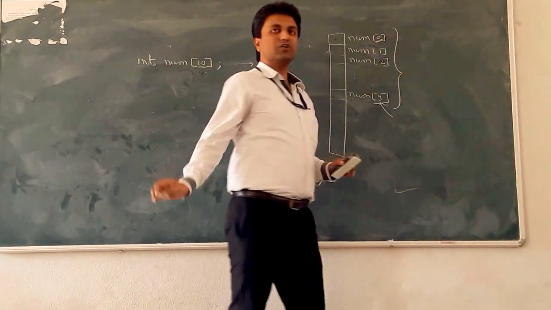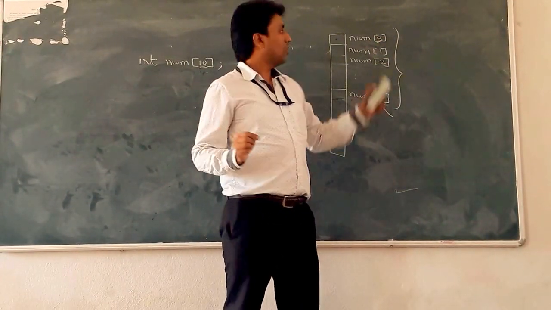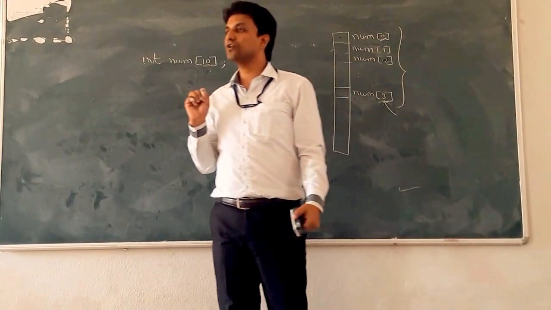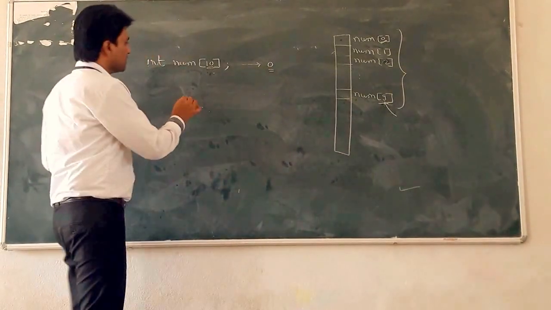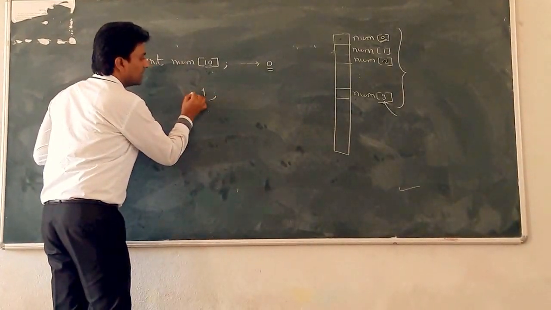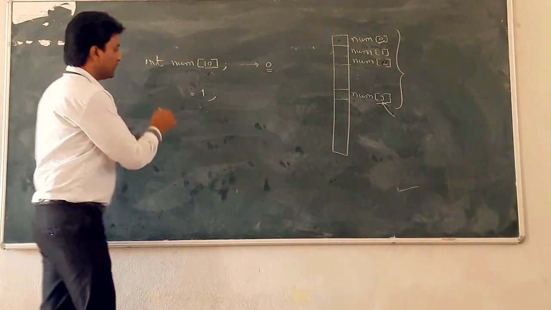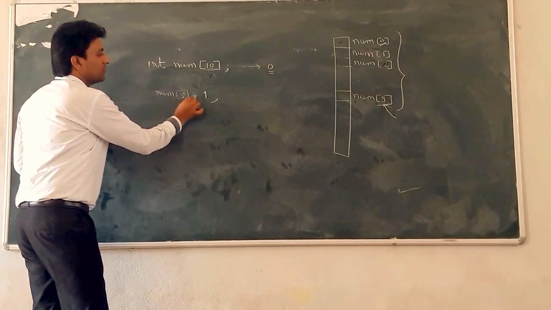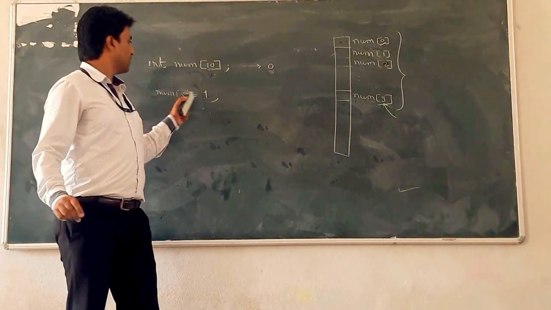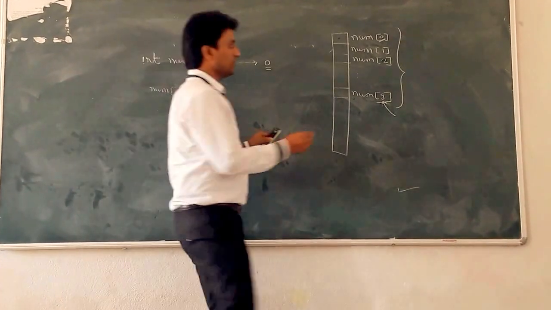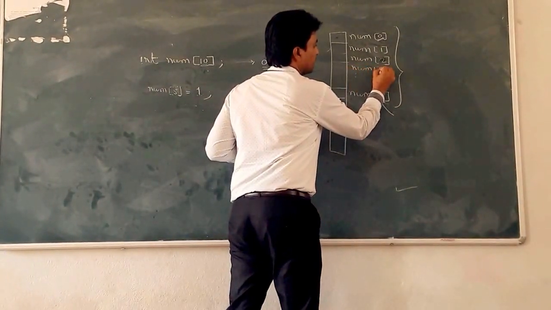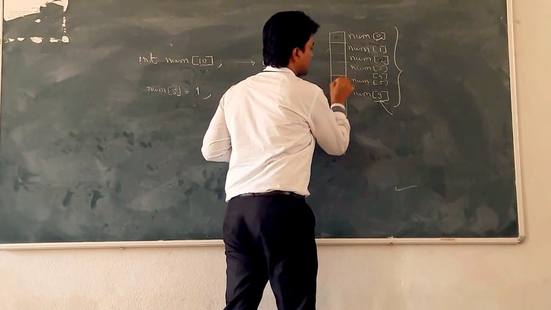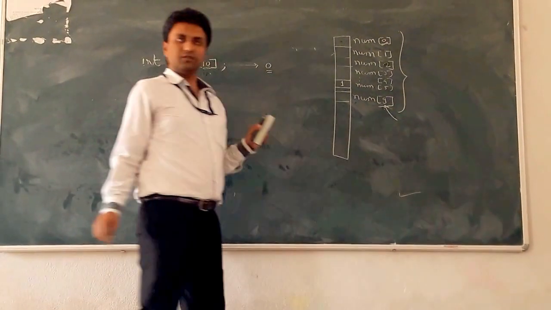The first array element is stored at index 0. All the elements are accessed by their indices. Suppose we want to store one value at number 6. So where do we store it? Num of 5. So num of 5 is equal to 1. Where does that value get saved? Num of 3, num of 4, num of 5. So at this location, the value gets stored.